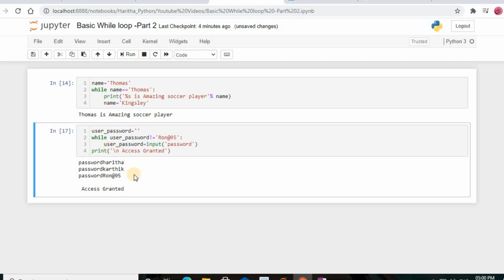The one mistake I made is that I wrote the print statement inside the while loop. Actually, it should not be inside the while loop. It should be outside the while loop. That is the one mistake I made, so I just changed it now. Okay, now this is one practical while loop case.